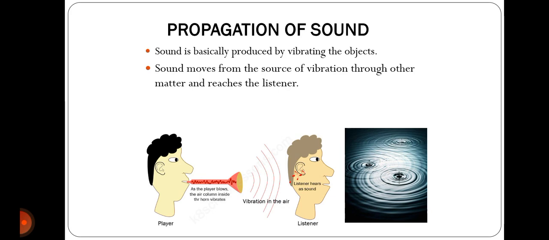Over here in the image below, it is shown clearly that player 1 blows the air column inside the horn, because of which the sound is produced. There is a vibration in the air, and that vibration reaches the ears of the listener, which causes him to hear the sound of the horn.